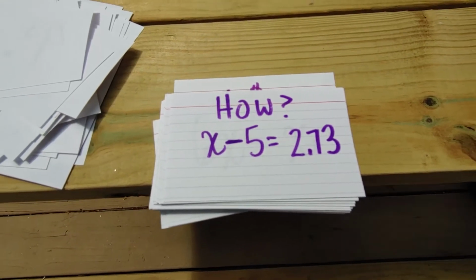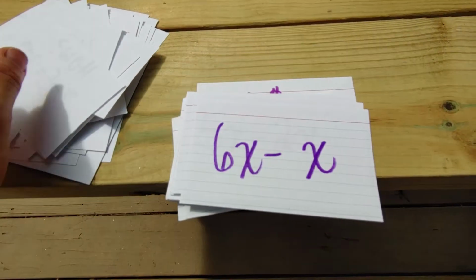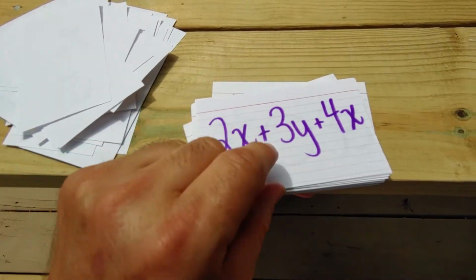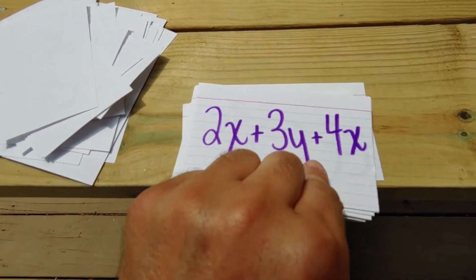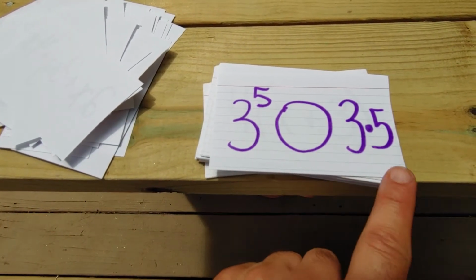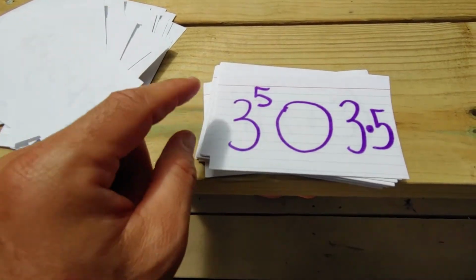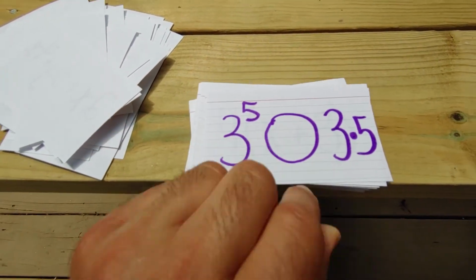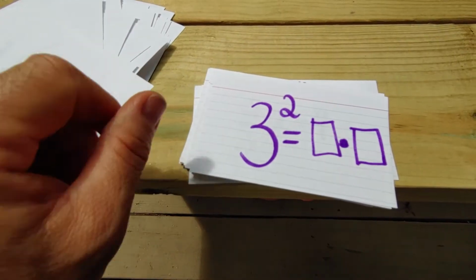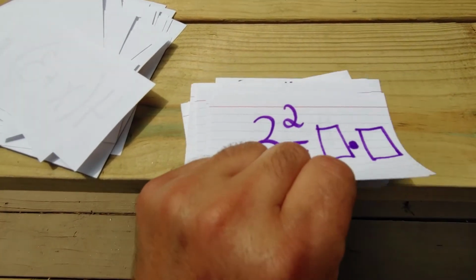Okay, here we go. Add 5 to both sides. 5x's, 3x's, 6x plus 3y. 3 to the 5th is definitely bigger than 3 times 5, because that's 3 times 3 times 3 times 3 times 3, which is 243. 4x plus 12. 3 to the 2nd is 3 times 3.